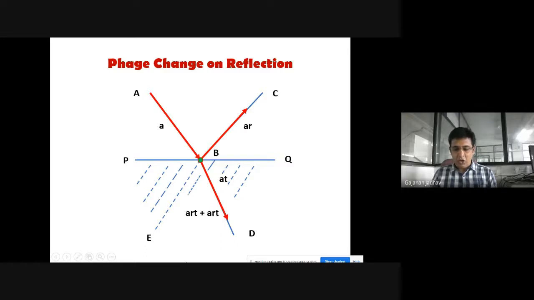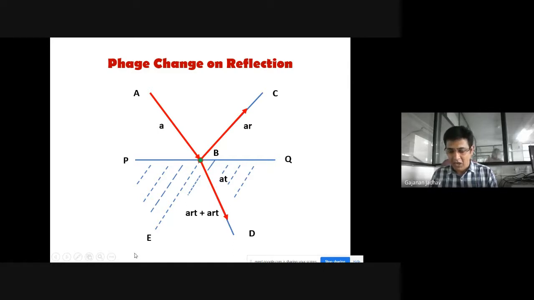So the amplitude of the refracted ray along BE will be ART. What will be the amplitude? That will be A into R into T. Similarly, when DB is reversed, it is partly refracted along BA and partly reflected along BE.